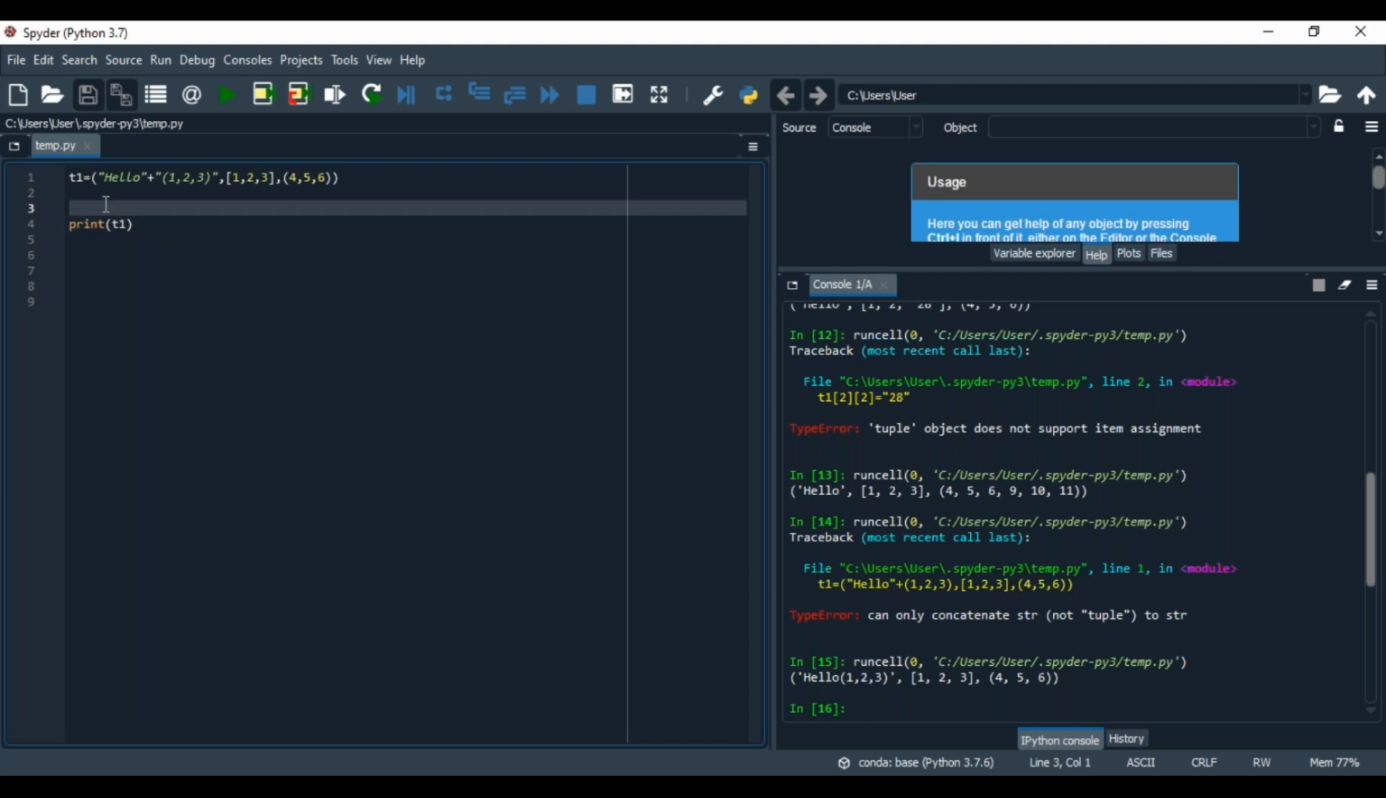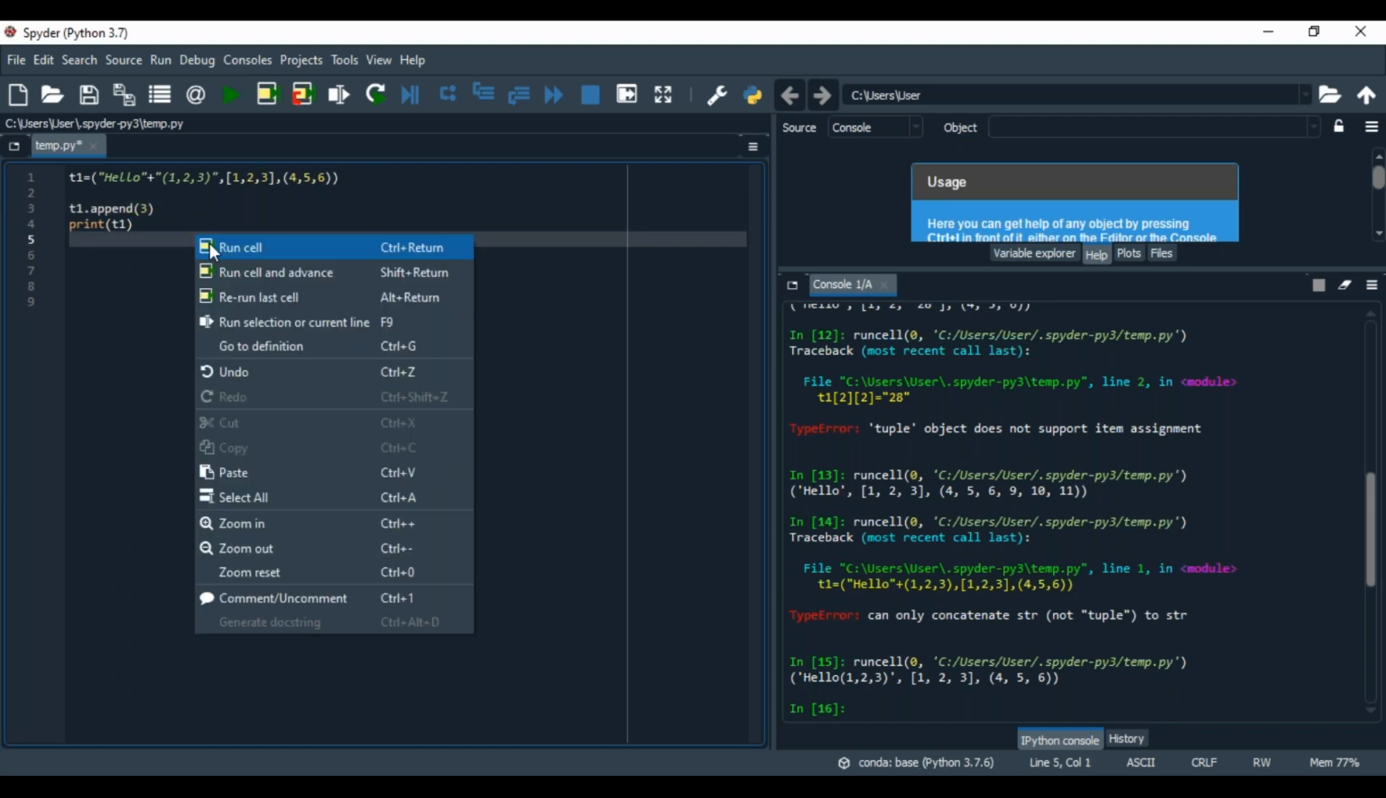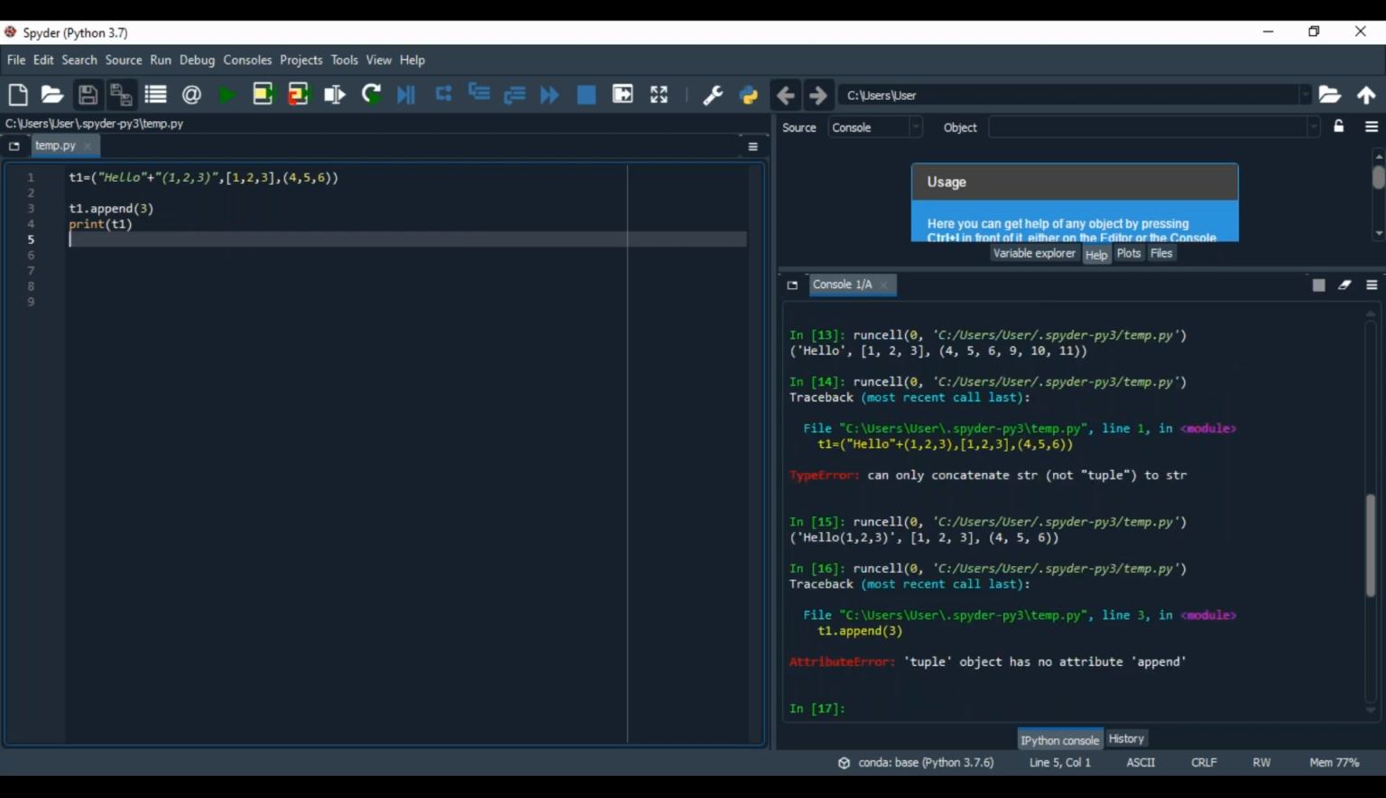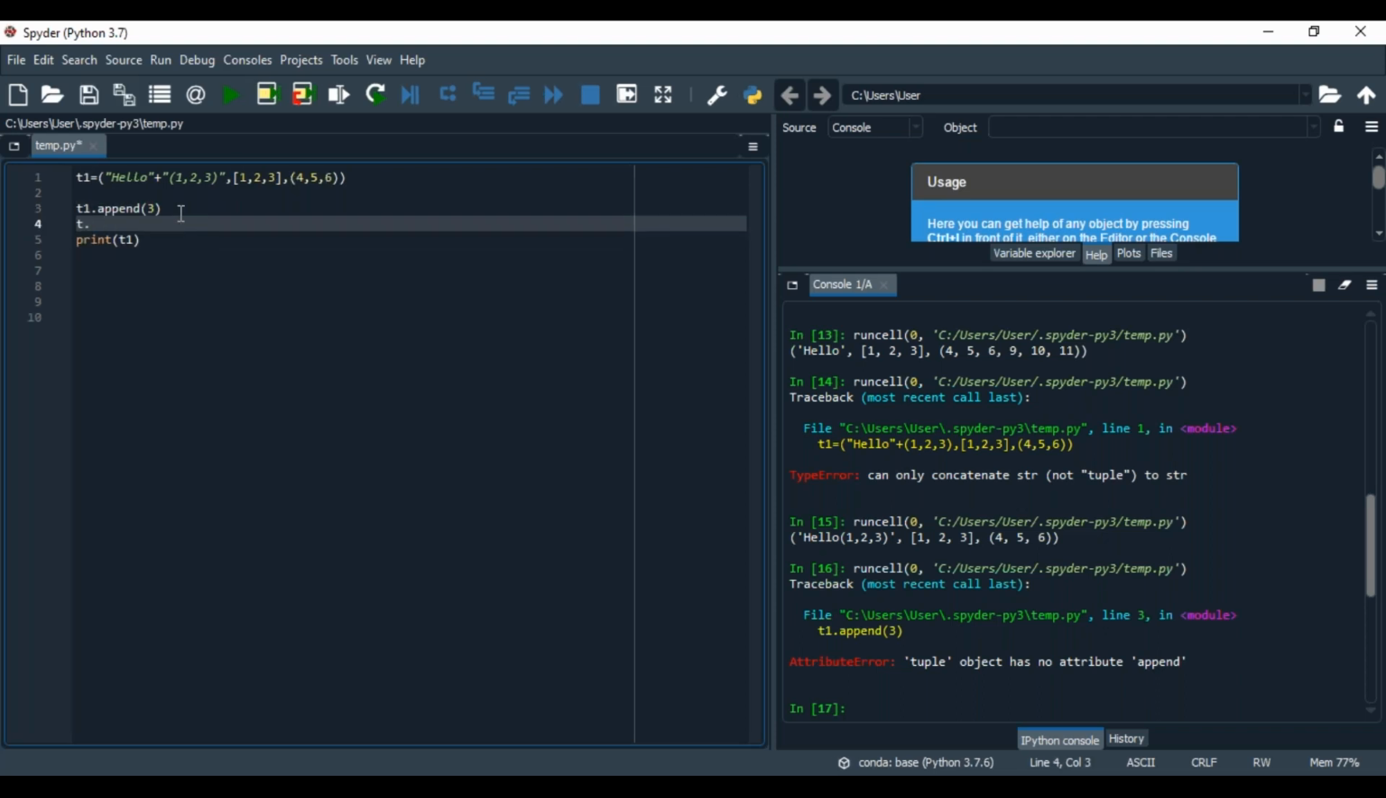See what I am suggesting you previously. See t1 dot append, append some 3 I want to put. So is this possible or not? Check once. See, attribute error: tuple object has no attribute append. Append method will not be applicable because tuples are immutable. Right?